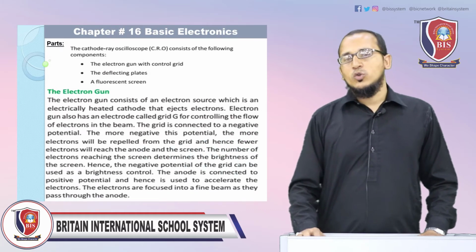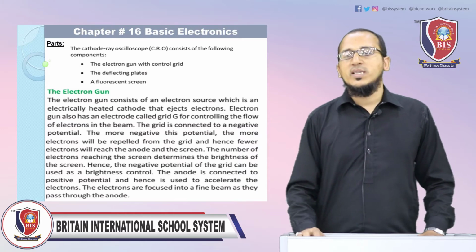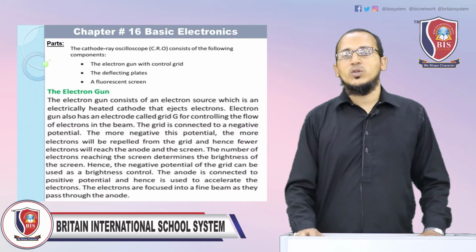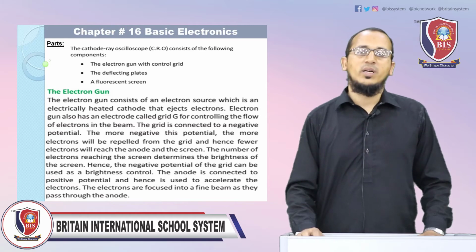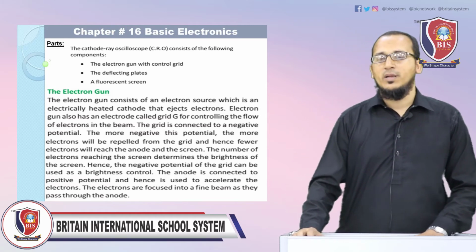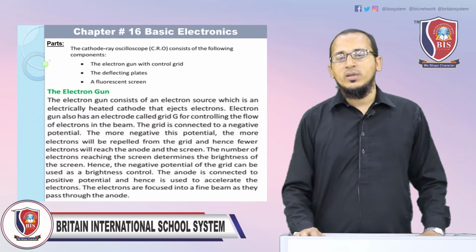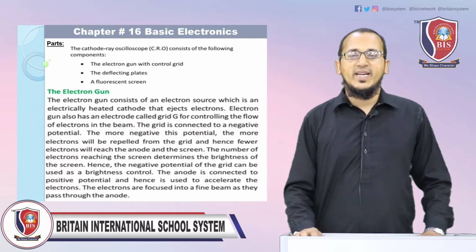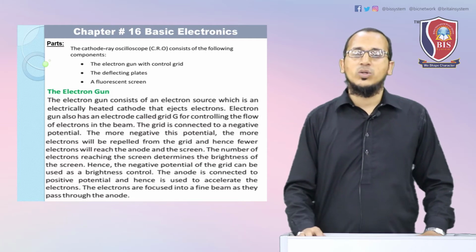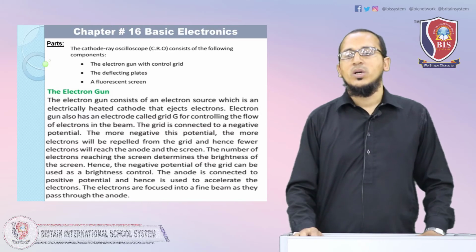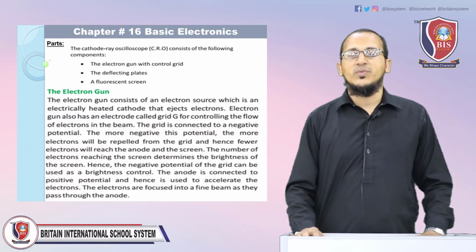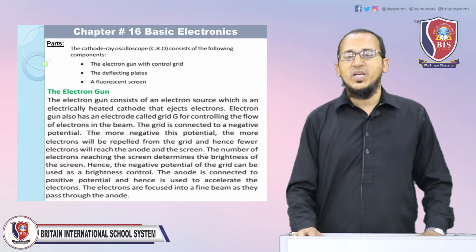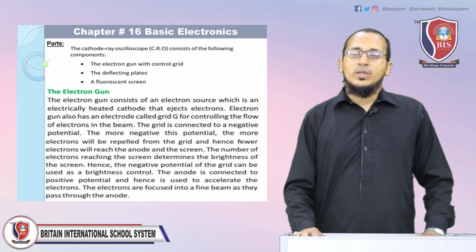The cathode ray oscilloscope, CRO, consists of the following components: the electron gun with control grid, the deflection plates, and the fluorescent screen. The first one is the electron gun. The electron gun consists of an electron source, which is an electrically heated cathode that ejects electrons. The electron gun also has an electrode called the grid for controlling the flow of electrons in the beam. The grid is connected to a negative potential.